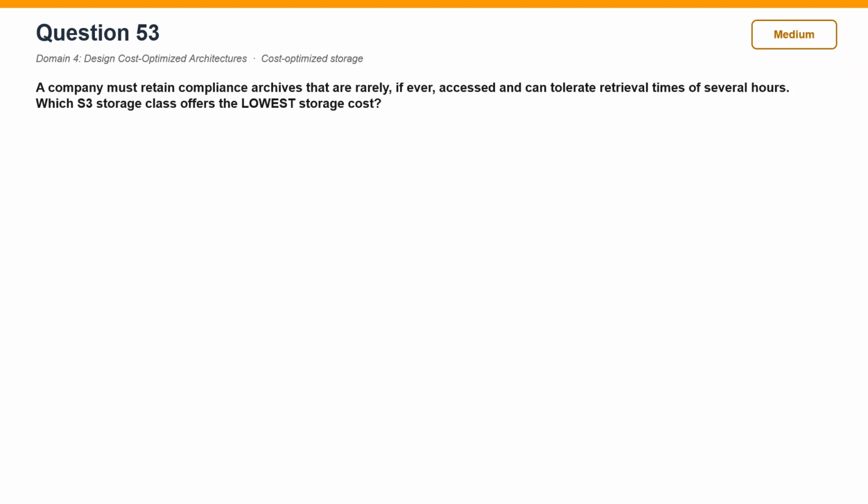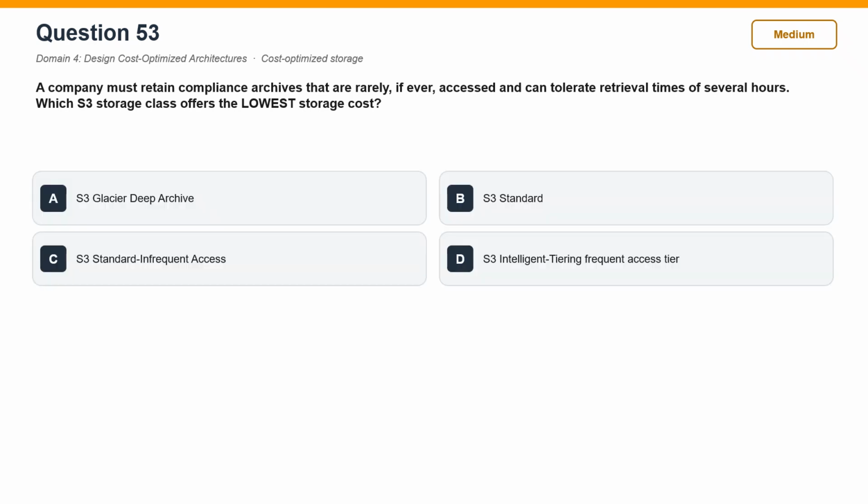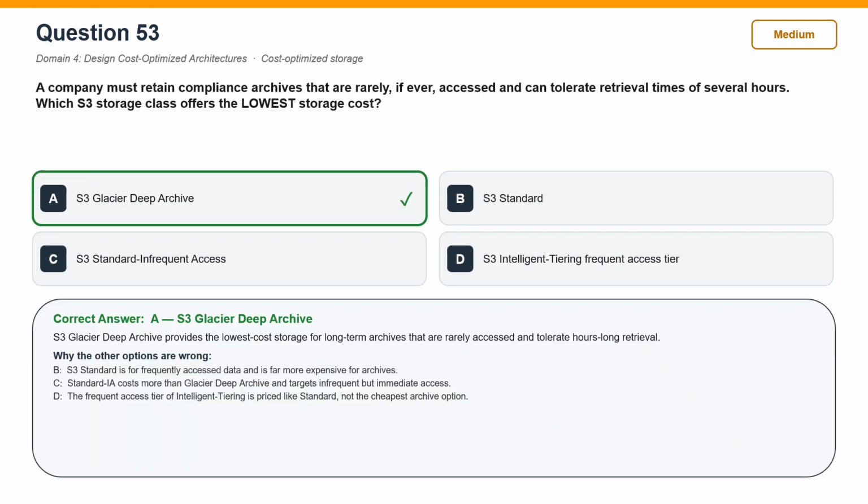Question 53. A company must retain compliance archives that are rarely, if ever, accessed and can tolerate retrieval times of several hours. Which S3 storage class offers the lowest storage cost? The correct answer is A, S3 Glacier Deep Archive. S3 Glacier Deep Archive provides the lowest cost storage for long-term archives that are rarely accessed and tolerate hours-long retrieval.